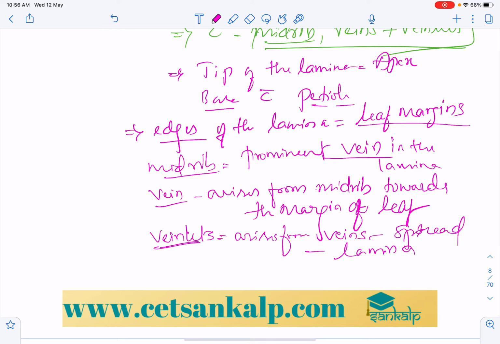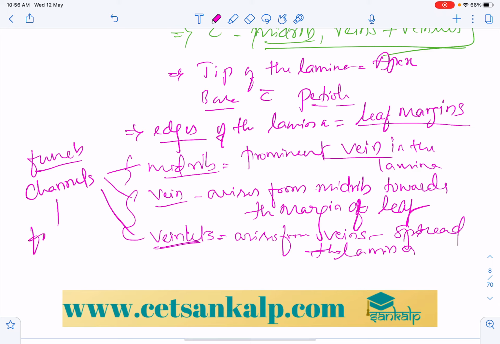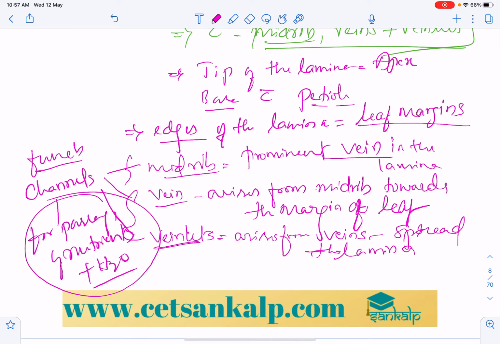What is the role of the veins and veinlets along with the midrib? They act as channels for passage of nutrients, water and minerals along with food. This is very, very important.